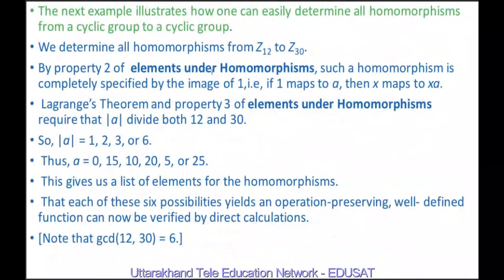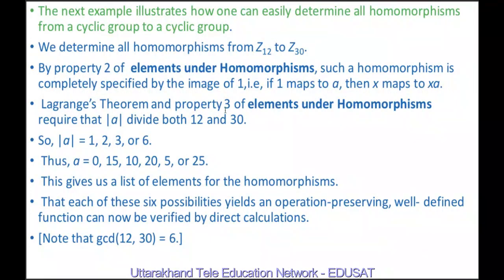The next example illustrates how one can easily determine all the homomorphisms from a cyclic group to a cyclic group. We determine all the homomorphisms of Z12 to Z30 by the property 2 of elements under homomorphism, which we studied in the previous lecture. Such a homomorphism is completely specified by the image of 1. That is, if 1 maps to A, then X maps to XA.